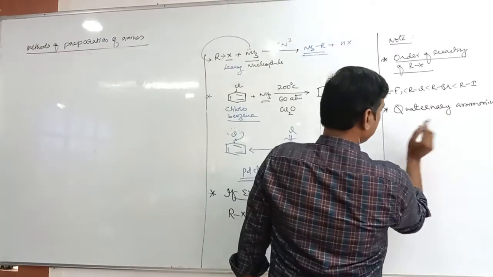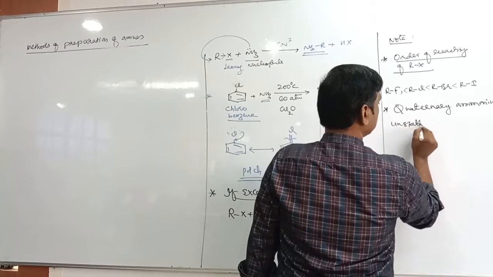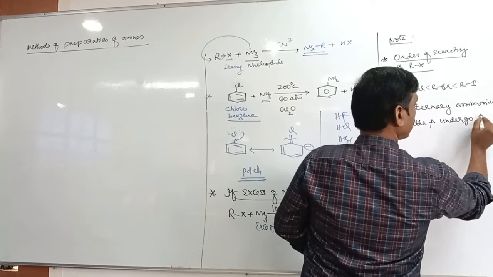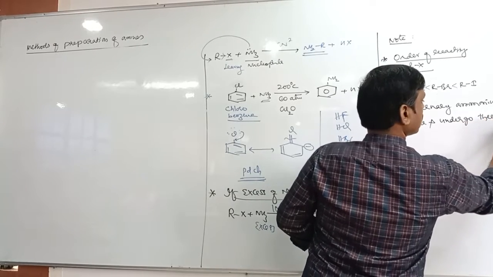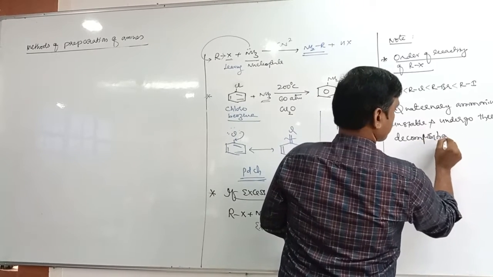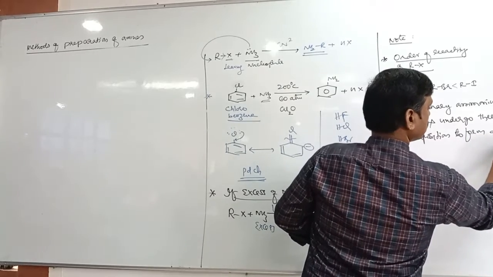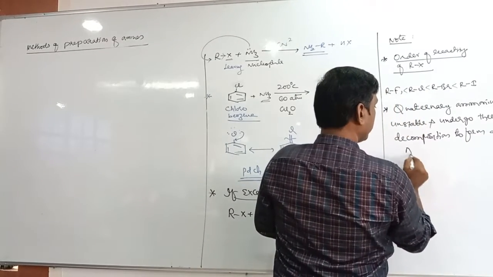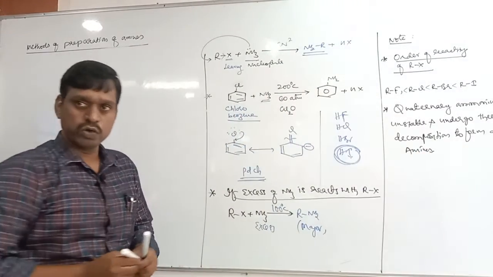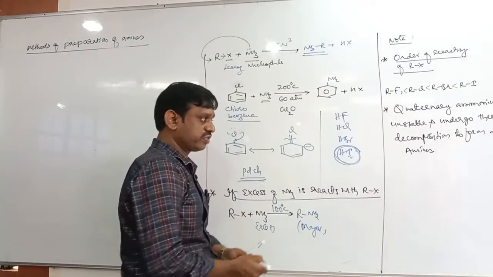So write down: quaternary ammonium salt is unstable and undergoes thermal decomposition to form alkenes and amines. Quaternary ammonium salt undergoes thermal decomposition to form alkene and amines.